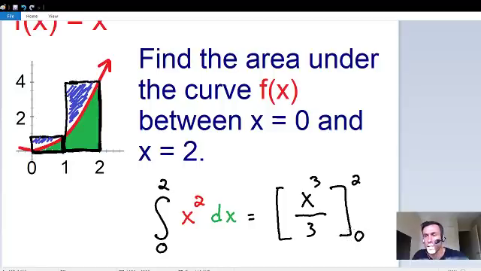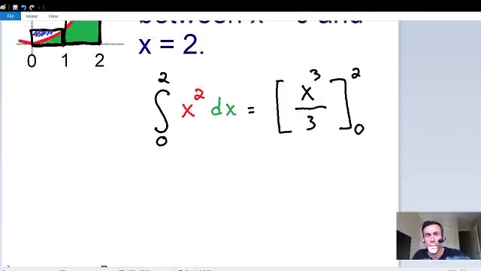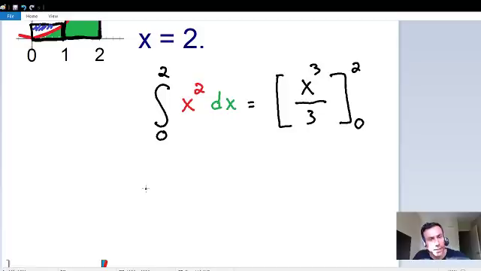And here's where it changes just slightly for a definite integral. What I like to do is put 2 separate brackets, and they are going to be subtracted from each other.